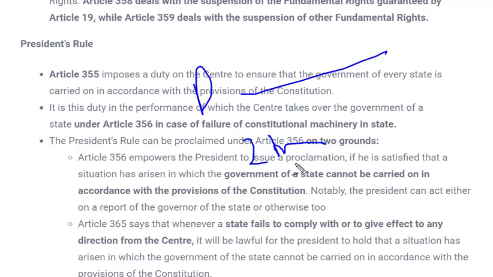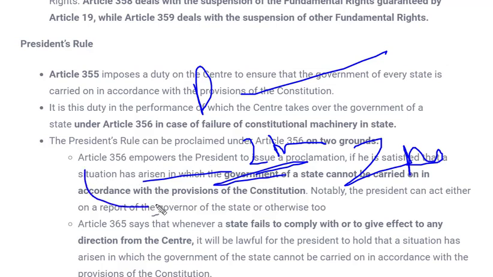As in the case of national emergency, if the president gave the order today for presidential rule in some state, it starts from today itself, and the maximum period could be 2 months. But at the same time it is placed in parliament for approval. In the case of national emergency, we saw that the resolution has to be passed by special majority, but here it should be passed by just a simple majority.